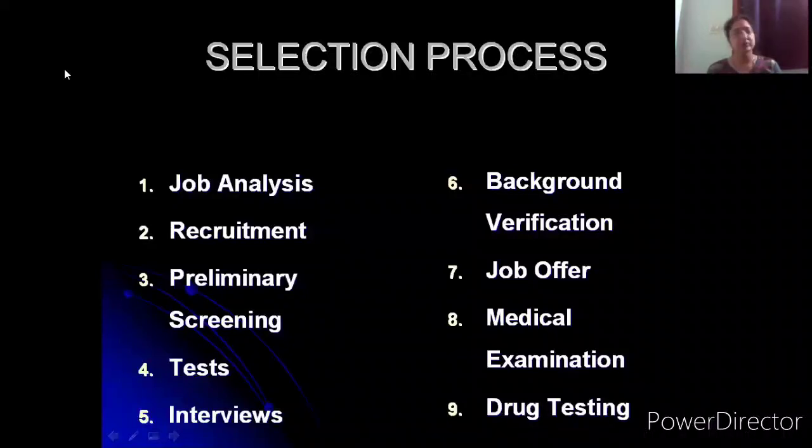Then the seventh point is making the job offer a simple procedure. Normally, the offer letter and the appointment letter tend to be different. A job offer will not have too many details regarding the terms and conditions of appointment and the roles and responsibilities. It is just a letter which mentions the position for which the candidate is going to be appointed and what the date of joining is going to be. It will be just about 4 to 5 lines.